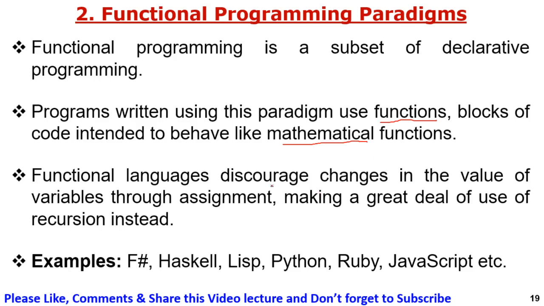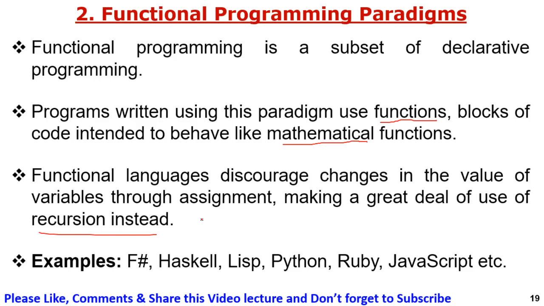Functional languages discourage changes in the value of variables through assignment, making a great deal of use of recursion instead. This is a characteristic of functional programming. Examples are F#, Haskell, Lisp, Python, Ruby, JavaScript. These are called functional programming paradigm languages, which are based on blocks, and a block means some kind of function.